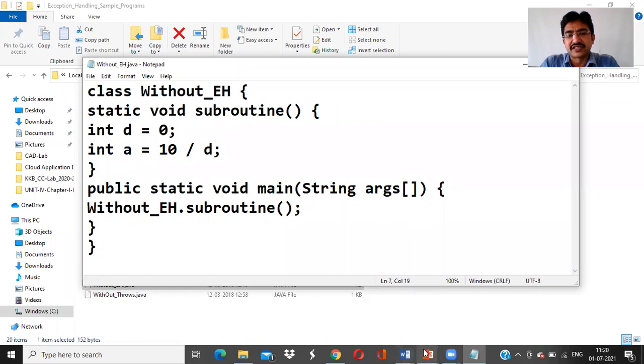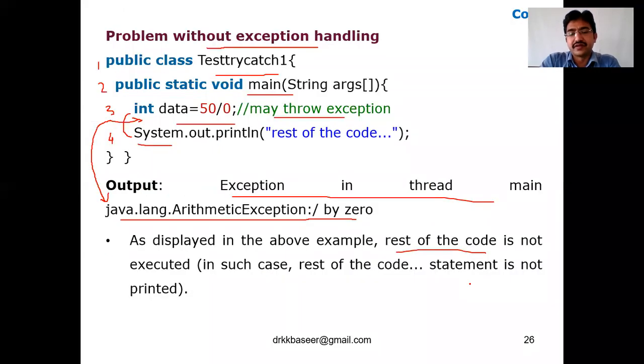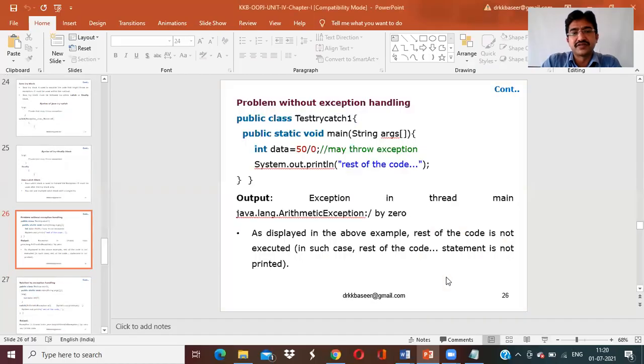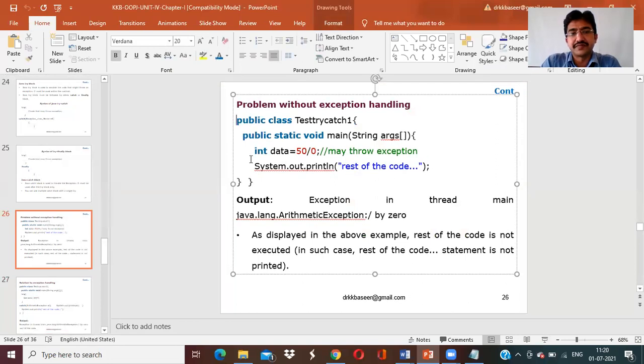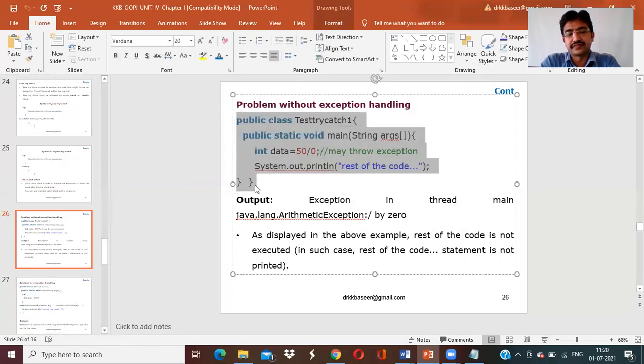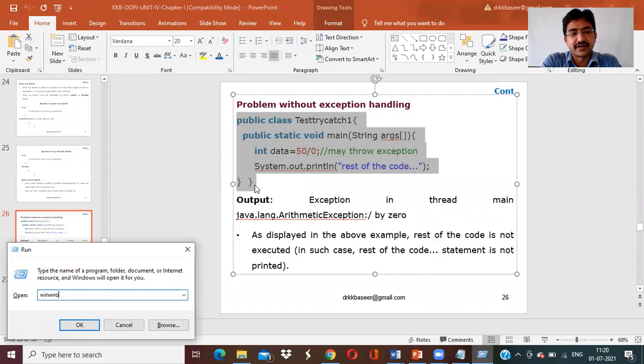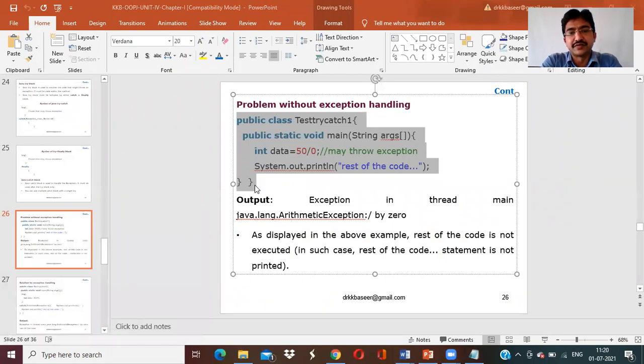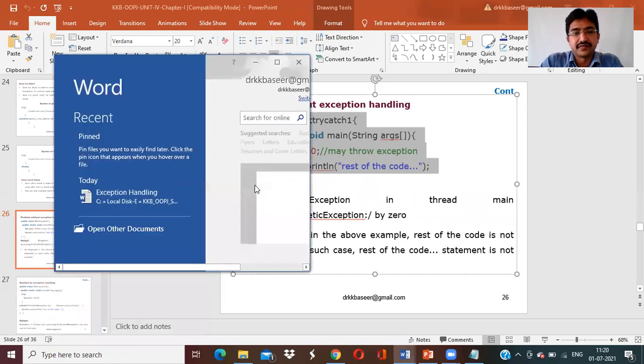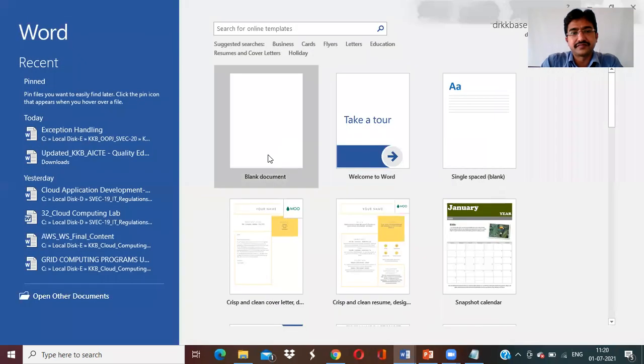Or else you can take this code also. It doesn't matter. Whatever you are comfortable with, you can use. This also you can use. Same code. Nothing to worry. Just for the example to be understood, I just use that one. If you want, you can use this also.